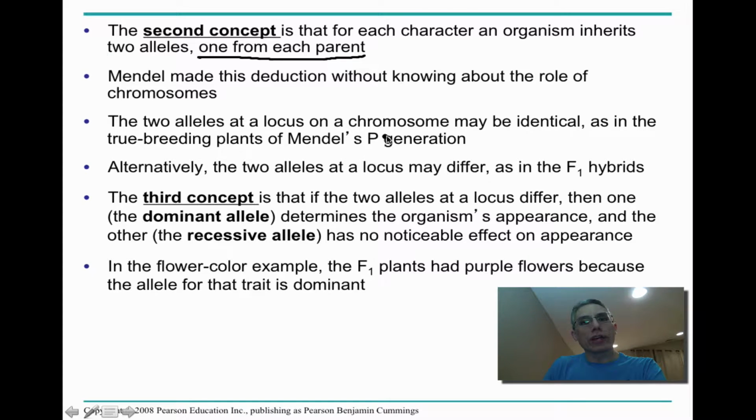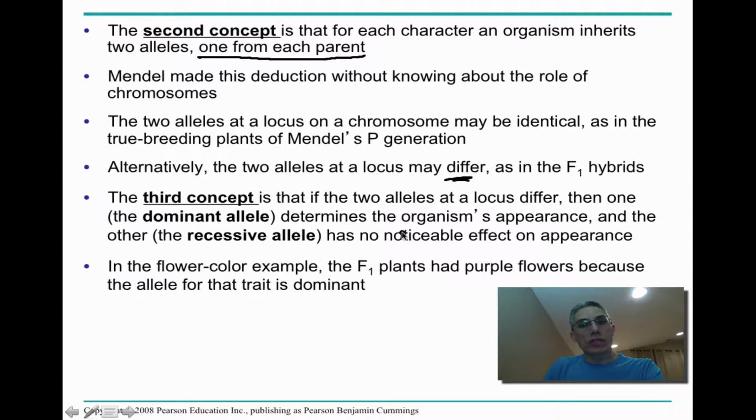The two alleles at a locus on a chromosome may be identical, as in the true breeding plants of Mendel's P generation. In other words, maybe both chromosomes, a homologous pair, one from the mom, one from the dad, both coded for purple flowers. Alternatively, the two alleles at a locus could differ. If you look at the F1 hybrids and then at the offspring of those F1s, we got some purple flowers and we actually got some white flowers as well.